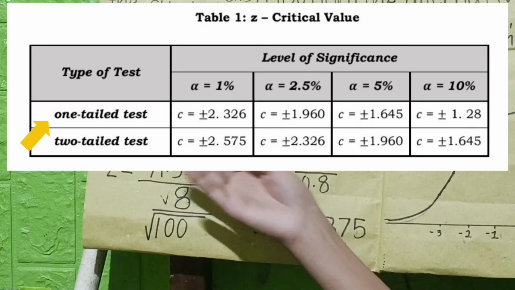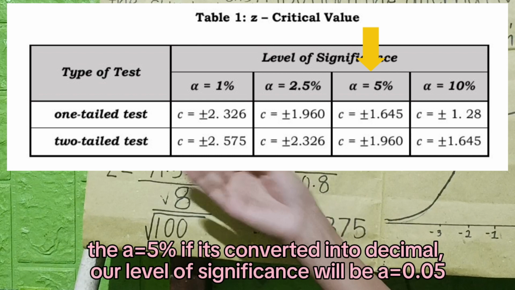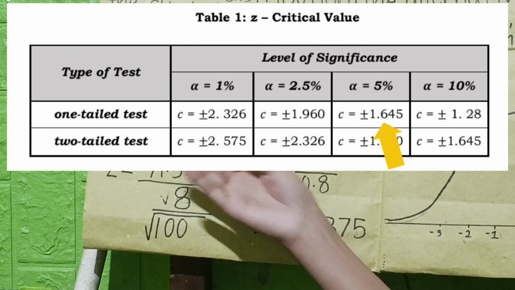Since ito ay one-tailed test at na-mention din ang direction of the distribution, which is yung alternative hypothesis ay gumamit ng symbol na greater than, at ang ating population standard deviation ay known, ang n ay greater than 30, gamit tayo ng z-test. Ang ating level of significance is 0.05 from table 1. The critical z-value is 1.645 or kapag ni-round off is 1.65.